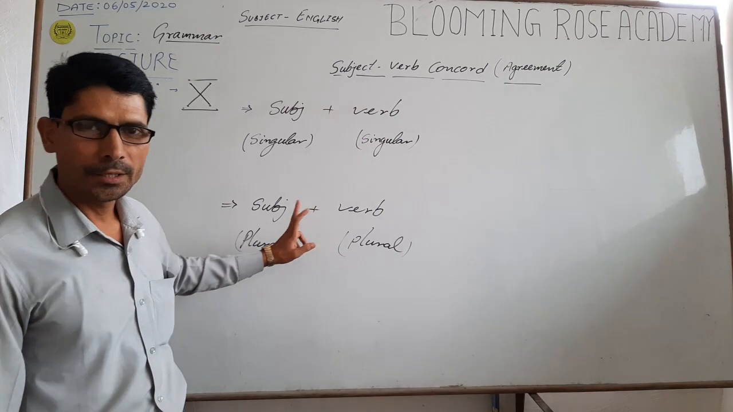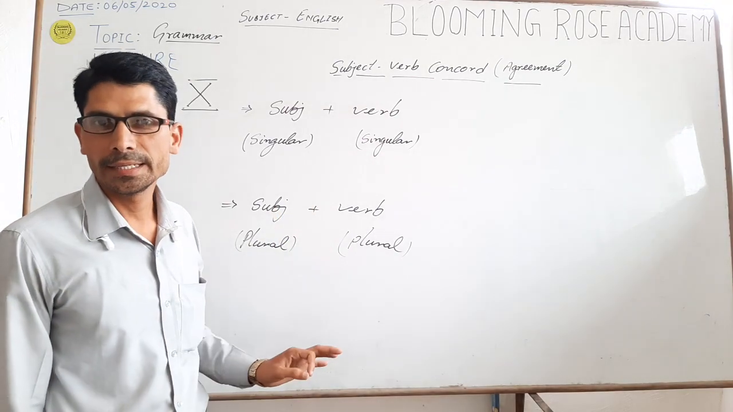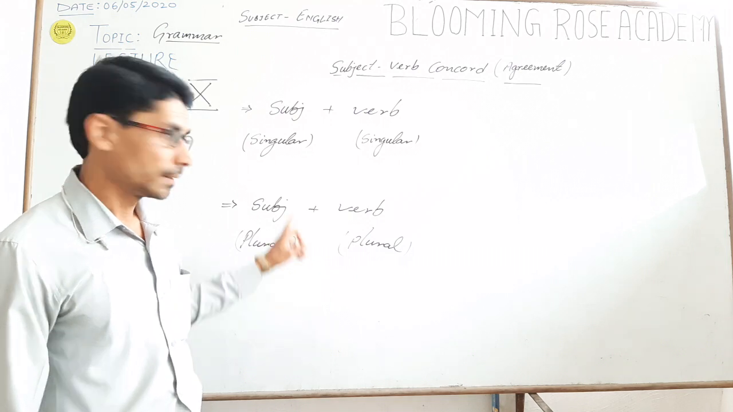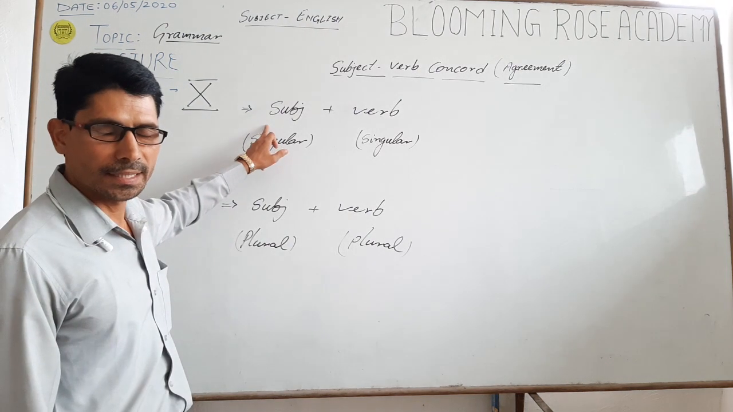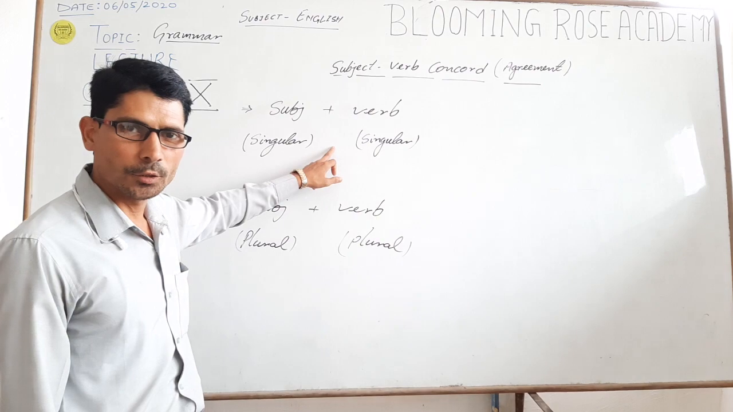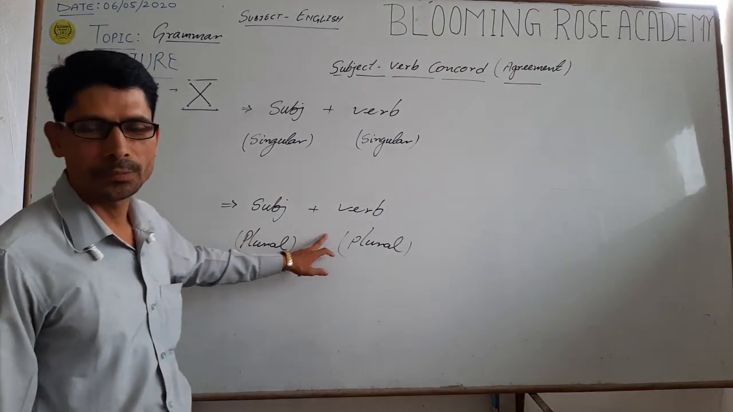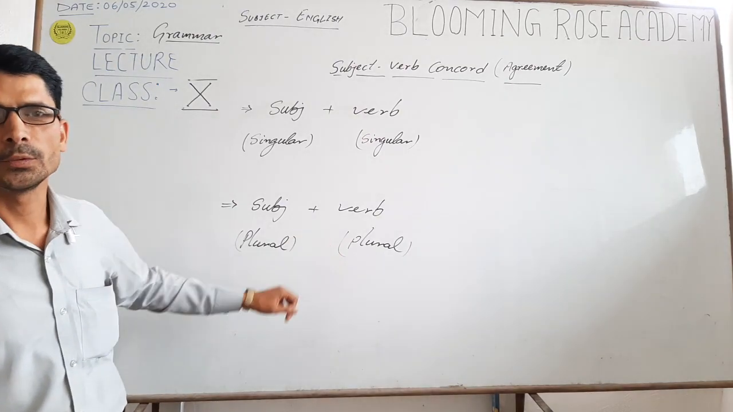There are two types of subject in English. One is singular subject, another is plural subject. If the subject of a sentence is singular, then the verb should also be singular, and if the subject of a sentence is plural, then the verb should also be plural.